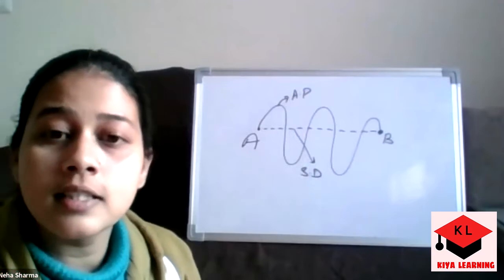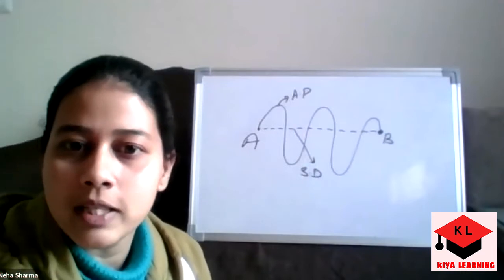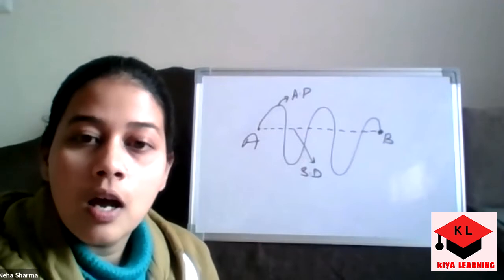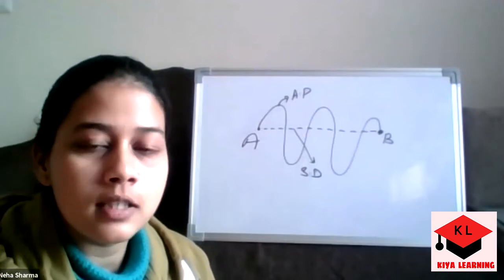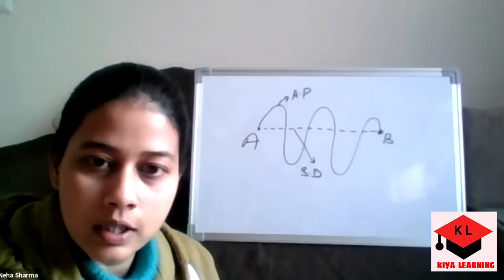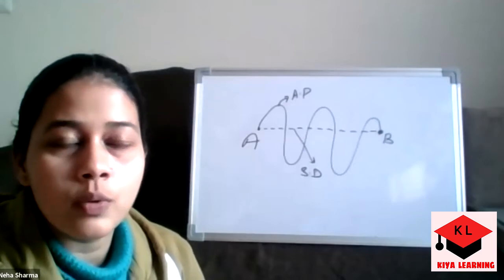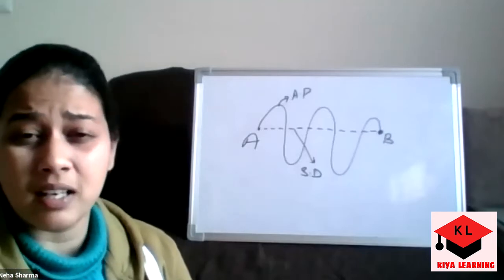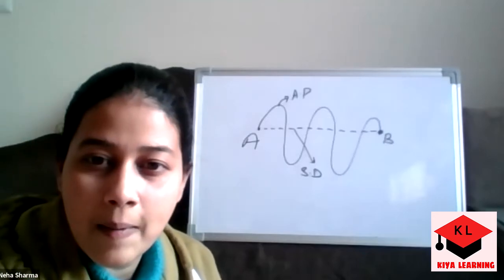The shortest distance covered by anyone is the displacement, and the actual path covered by us is called distance. Now you have told me that one is a scalar quantity and another is a vector quantity. Distance is a scalar. What is a scalar quantity? A scalar quantity only has magnitude and no direction. And what do you understand by magnitude?